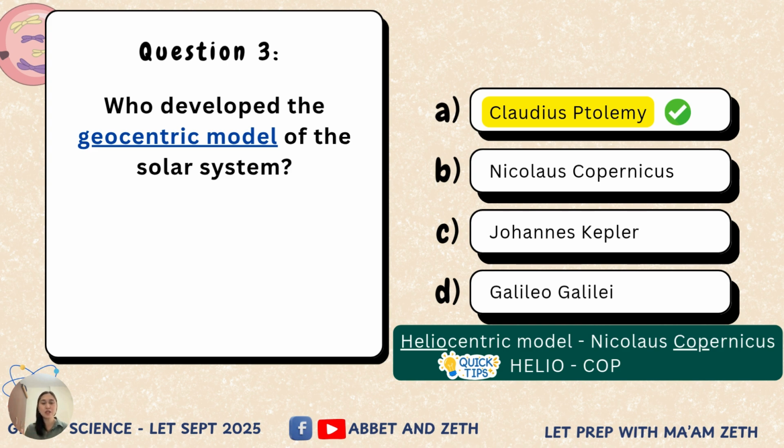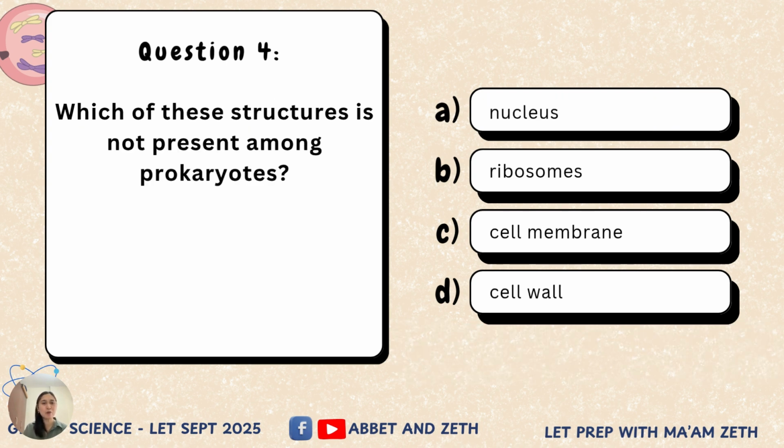You can associate the heliocentric model of Copernicus with the word helicopter. Helicopter, right? Helio for heliocentric and Copernicus for the proponent. Okay, so I hope that is clear. Next, we go to question number 4.